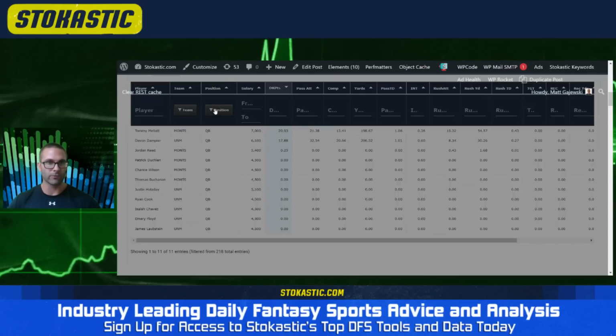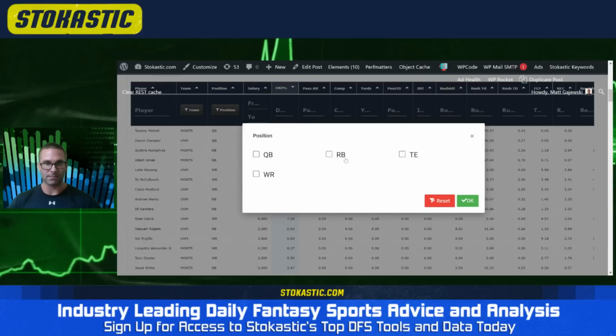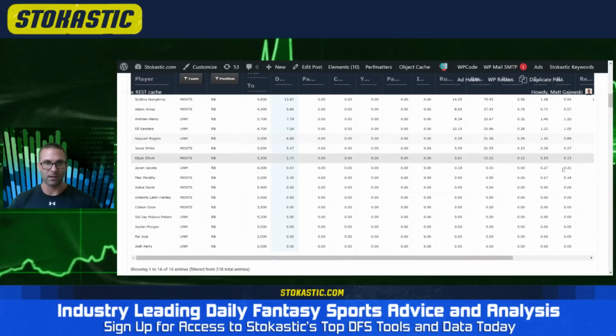In the run game for these two teams, I already hinted at some of the injuries for Montana State. Take this with a grain of salt because I'm not sure I trust the depth chart that much. They listed Scott Trey Humphrey as the starter, Adam Jones as the backup. Jared White and Elijah Elliott played more last year, but they were not listed. Again, they only listed 2 guys. That doesn't mean these guys aren't going to play. Just worth noting, I don't know what they do.